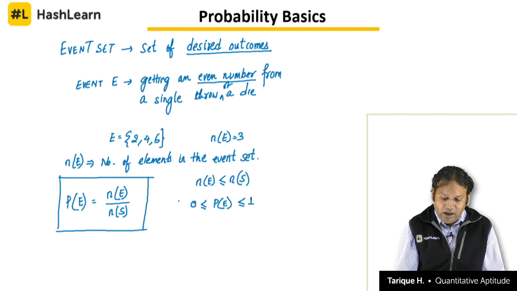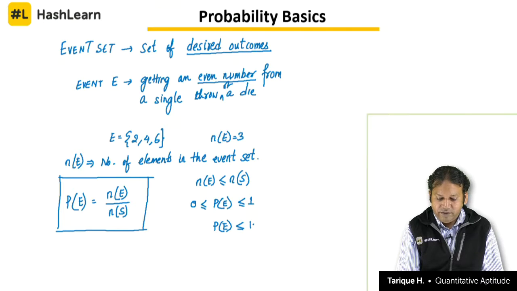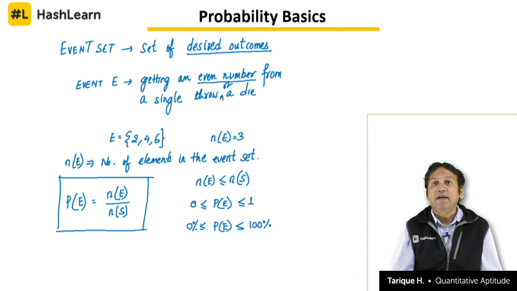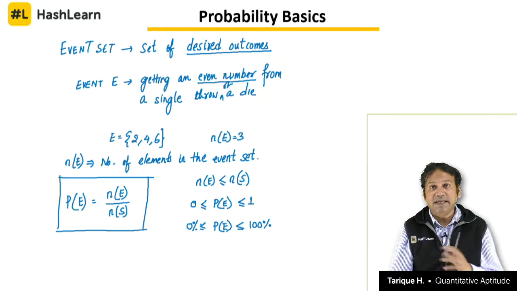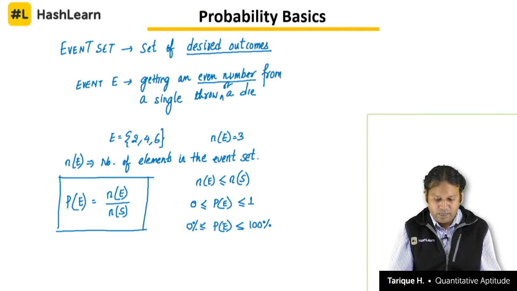Clear? If we represent probability as a percentage, we can say that the probability of an event to happen, E, will be less than or equal to 100% and greater than or equal to 0%. A percentage from 0 to 100, that is what we say is the probability of an event when we represent it as a percentage. Alright.